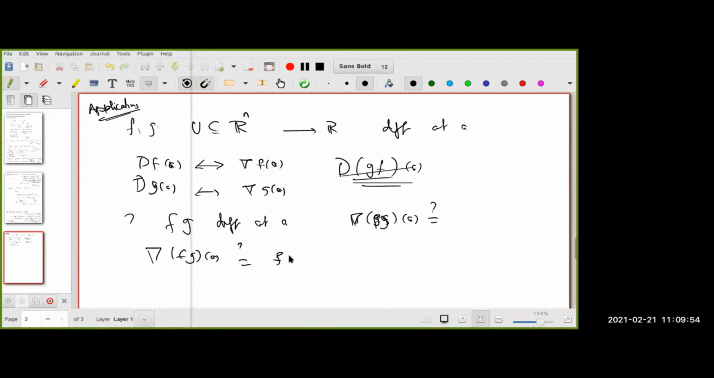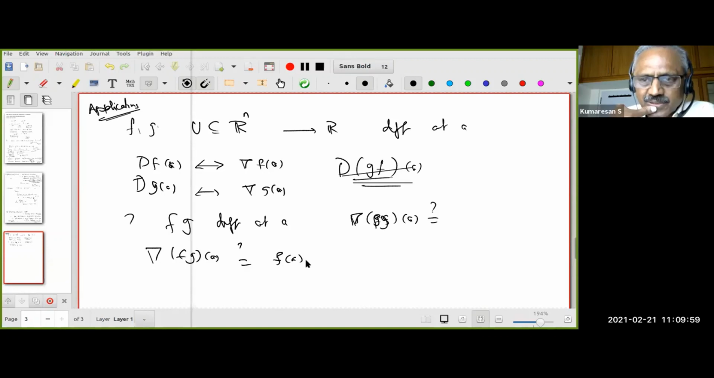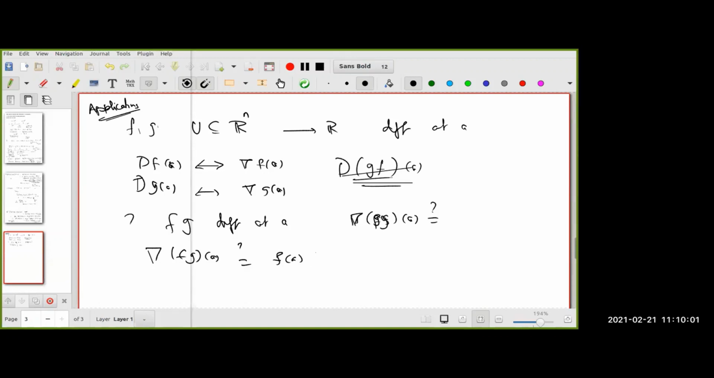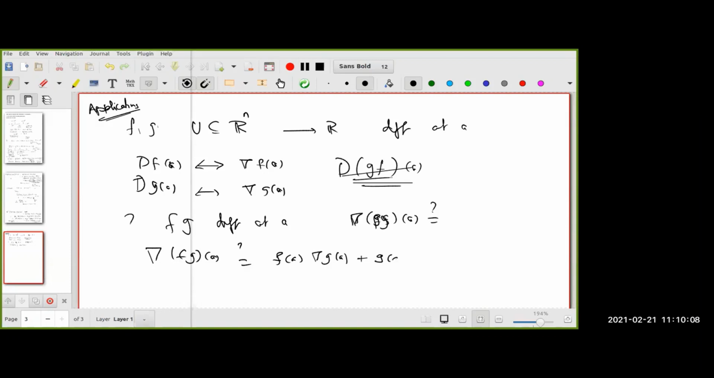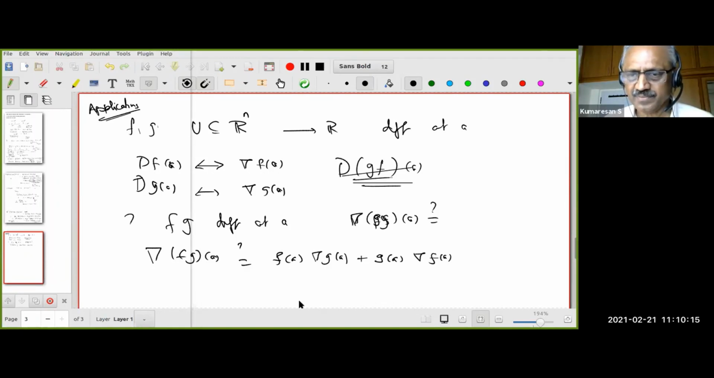f of a times the gradient of g at a. It's a scalar, so there is no dot. Plus g of a times the gradient of f at a. Is that what you want to say? Remember, you should always write the scalar on the left, right? That's how we do it in linear algebra. So you should not write the gradient of f at a first. Okay, right. So this is a guess.